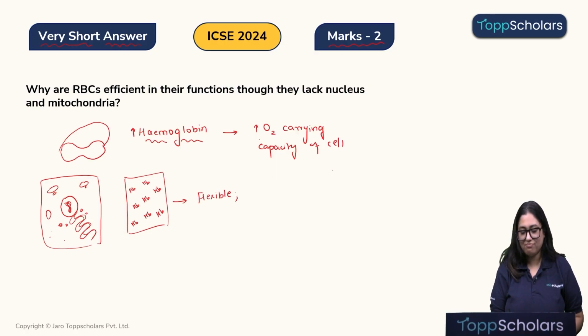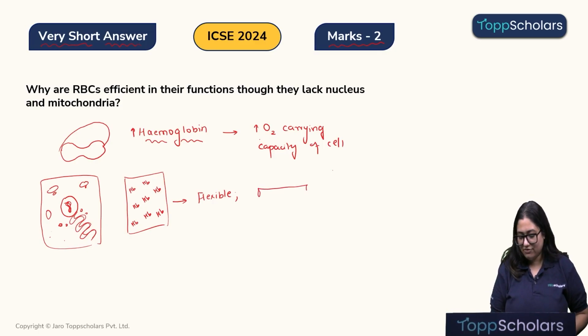Do you know that RBCs are actually called the gymnast of the body? Yes, because they are the most flexible cells, because they are the only cell without any cell organelles. Now you might think, why do RBCs need so much flexibility? What is the point? Right? So let me explain that thing to you.